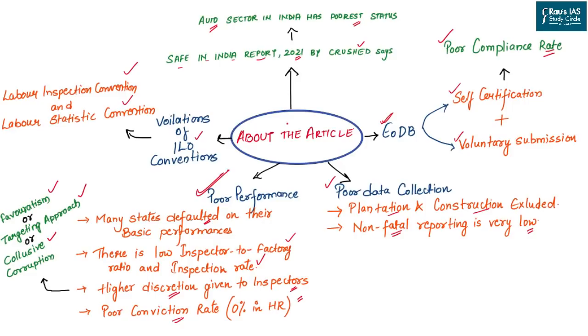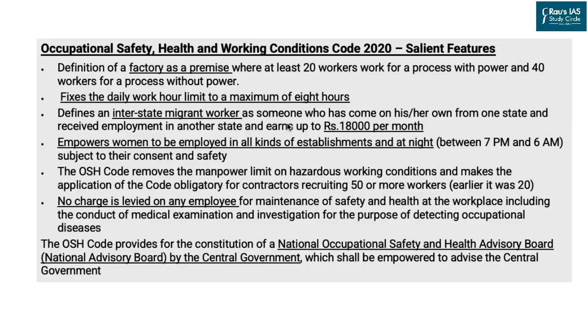5% of the industries. Now, with this, it is also important for us to understand what the Occupational Safety and Health Code in India is. So, this was launched 2 years ago, and it is called the Occupational Safety, Health and Working Conditions Code 2020, and it has the following features.